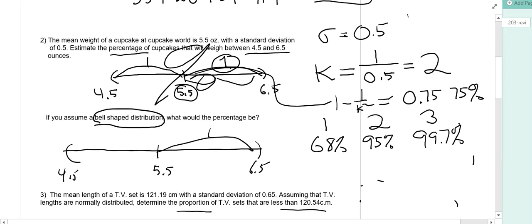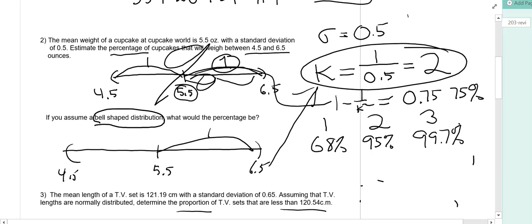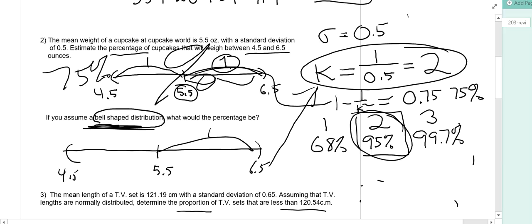Once again, we're 1 unit, but we need to know how many standard deviations we are. We've already done that calculation already. K was equal to 2. So if we assume a bell-shaped distribution, then the percentage of data in the interval is actually 95%. That is, the more information we know, the more accurate our conclusion can be. Without knowing anything, the only thing we can assume is that at least 75% of the data is in the interval. But if we go to a bell-shaped distribution, we can up that number, and now I know that 95% of the data is in that interval.